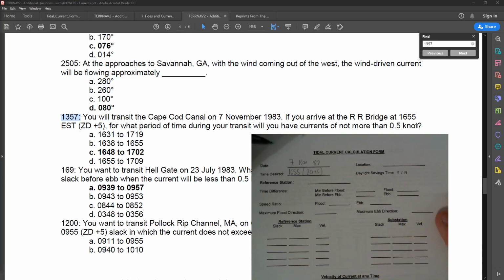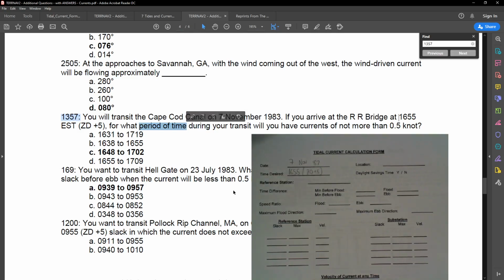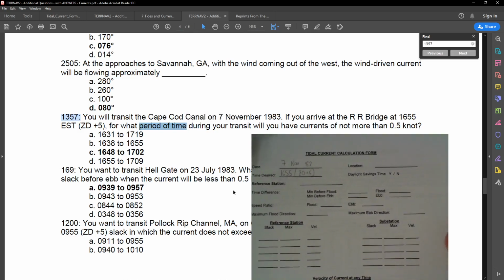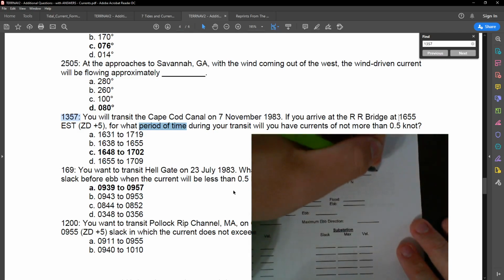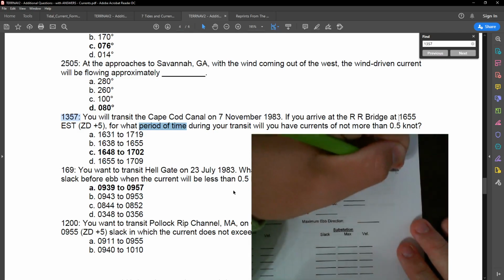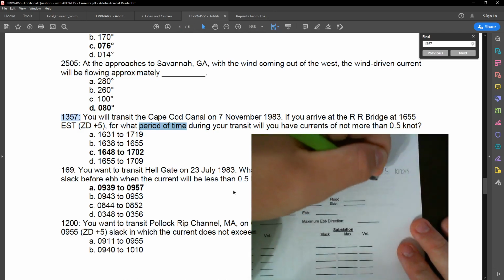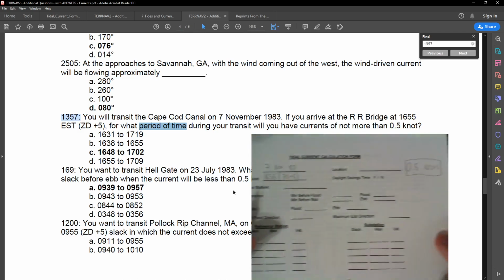For what period of time will you transit if you have currents not more than 0.5 knots? What period of time is an indicator that this will be a slack of tide problem. So to remember this, we're going to write 0.5 knots out to the side. You'll be using this in conjunction with table 4 later in the problem, but we need to remember this.